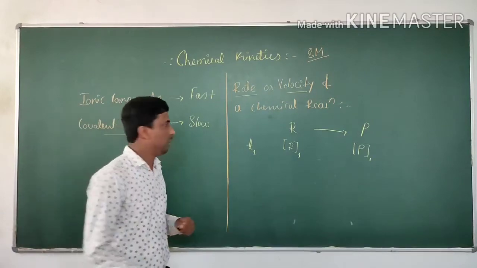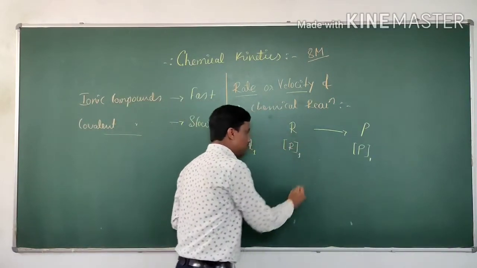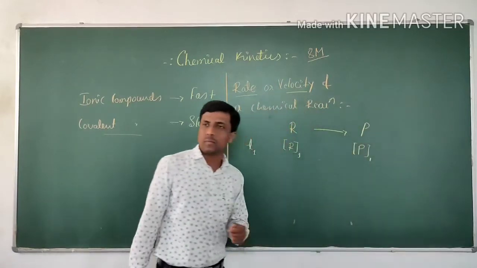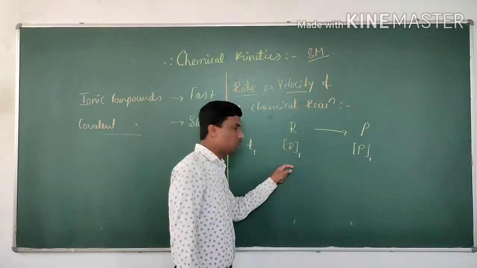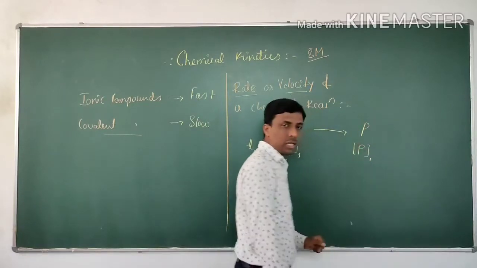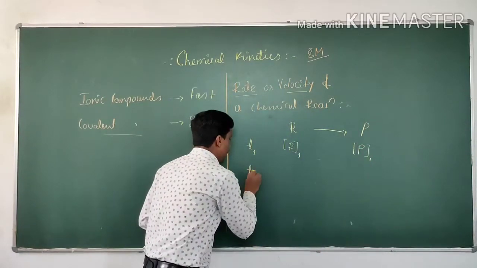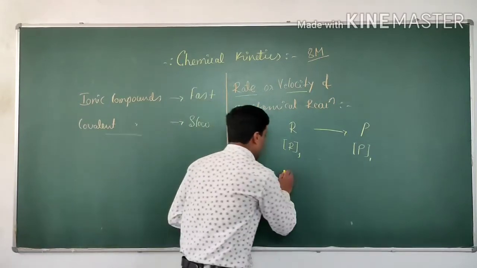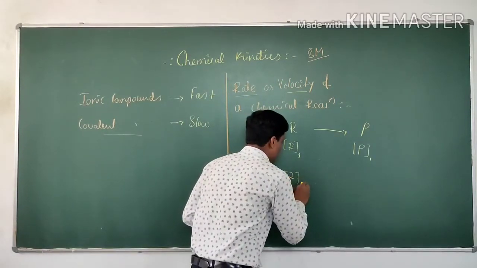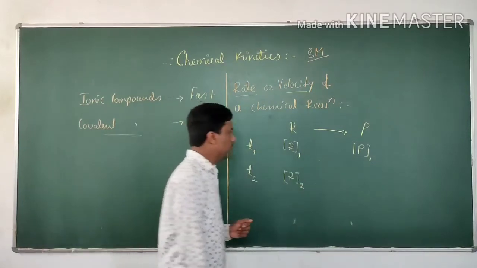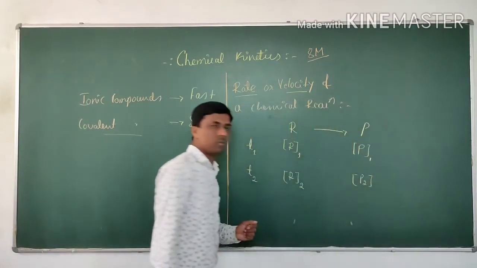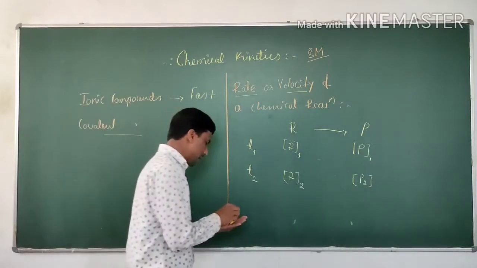After some time, the reactant concentration decreases and the product concentration increases. Now calculate at a time T2. At a time T2, it becomes R2. Then the rate of a reaction is given by.